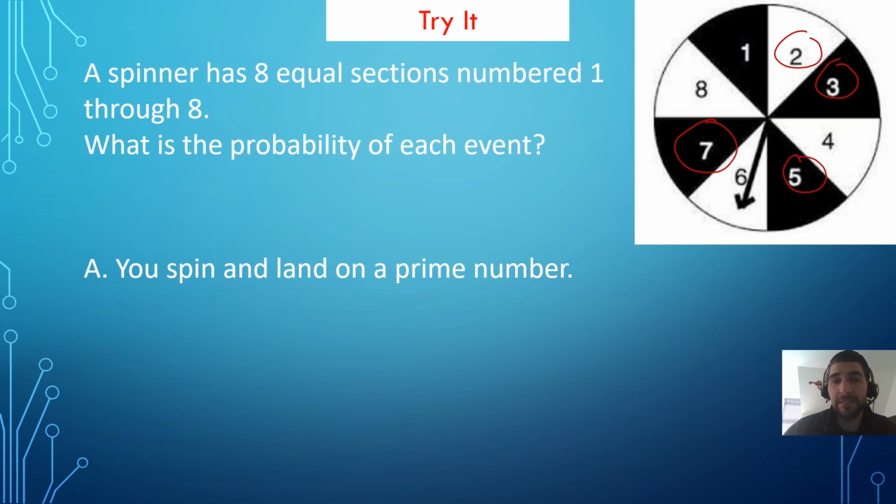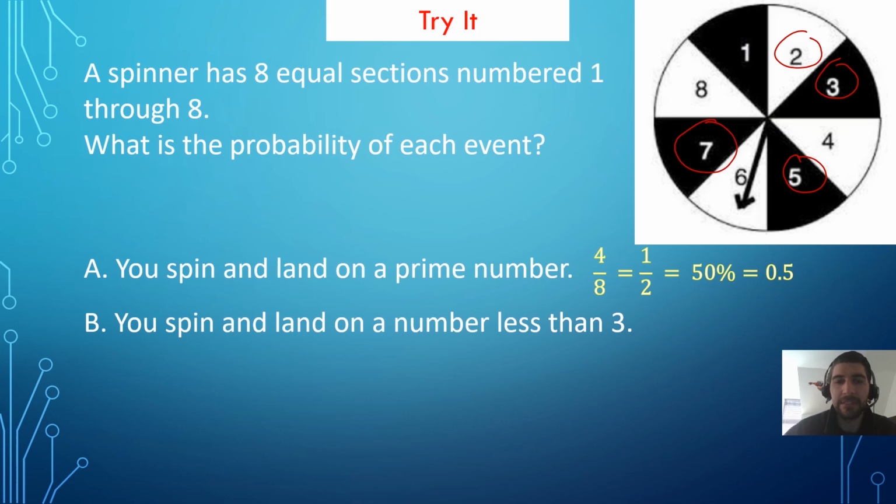So what is the probability of spinning and landing on a prime number? Well, there were 4 spaces that had a prime number out of 8 total spaces. So the probability is 4 out of 8, or 1/2, or 50%, or 5/10, or 50/100, however you would like to phrase that. Let's try another. This time, what is the probability that you spin and land on a number that is less than 3? If you chose 2/8, or 1/4, or 25%, or 25/100, you're correct. The numbers on this spinner less than 3 are 1 and 2, and those are the only options.